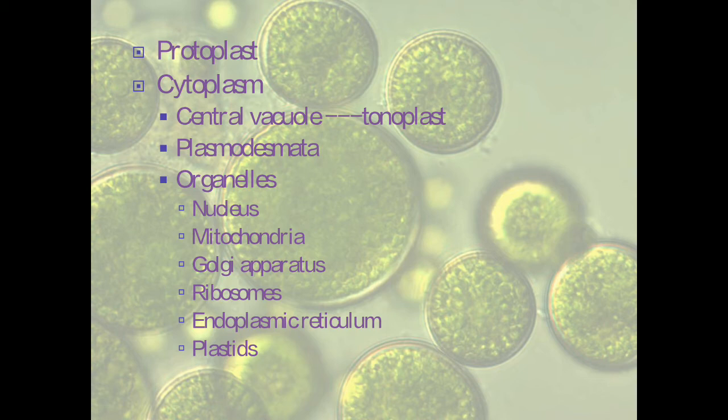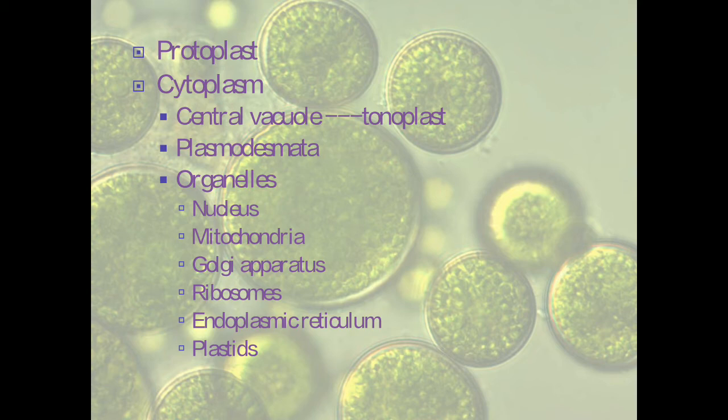It is differentiated or split up into different layers which are made up of proteins and lipid. Like all the other plasma membranes, the algal cell membrane is also made up of a phospholipid bilayer. That is the reason I told you that it is made up of proteins as well as lipids. These are the constituents of a plasma membrane that is differentially permeable. The plasma membrane is enclosing the cytoplasm, and in the cytoplasm we have several organelles that are present.